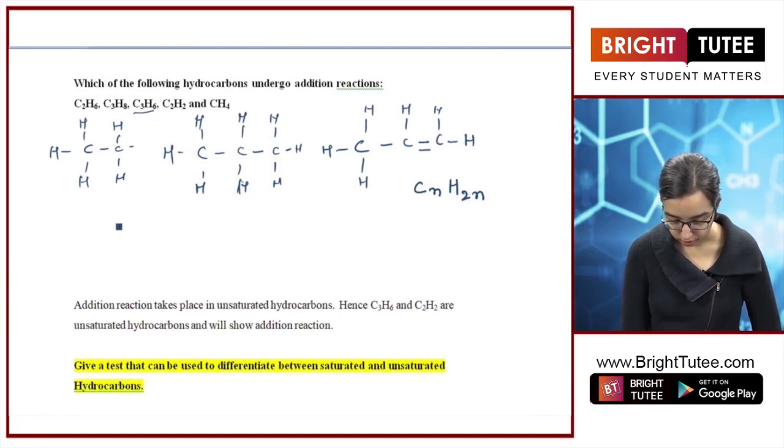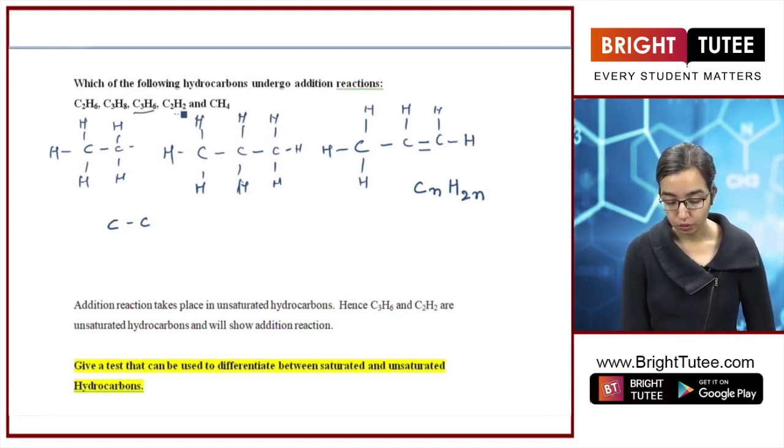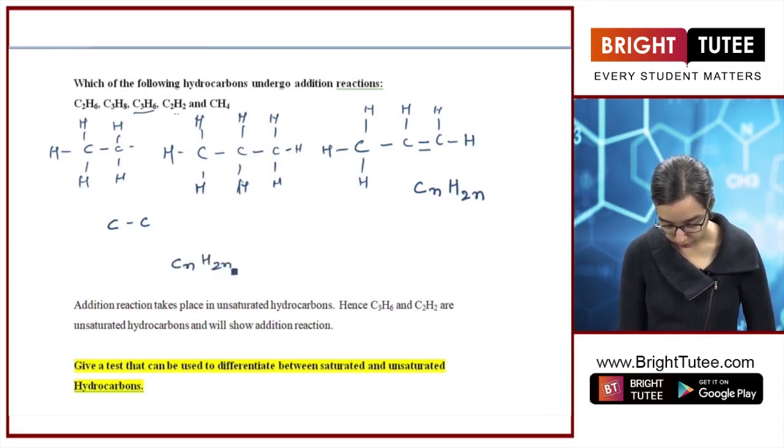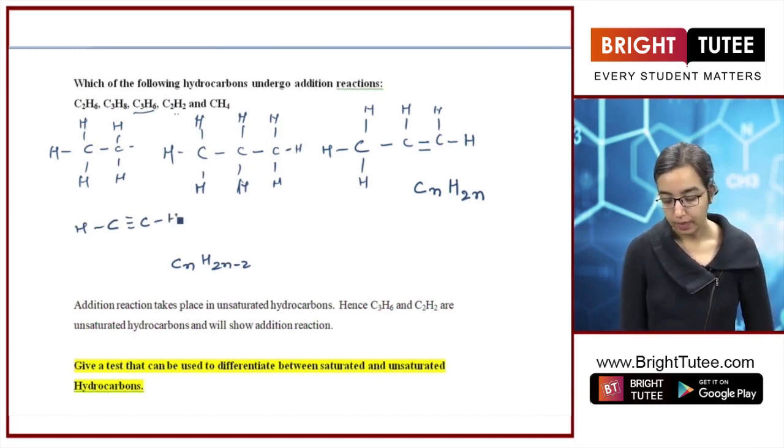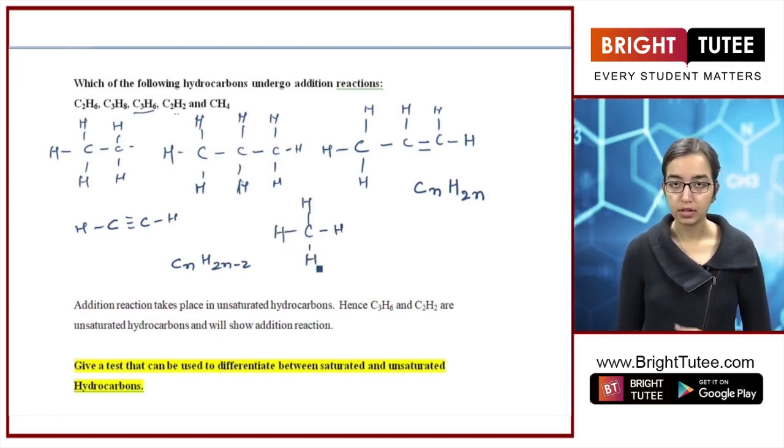So we draw C, and then of course again there's a double bond here. So you know that this would be a triple bond, because the general formula is CnH2n minus 2, which is that of alkyne. That means it's a triple bond. The last is CH4, which is simple methane. So first you draw the structure of all these molecules. You don't have to draw the structure, but it will make it easier for you to understand.